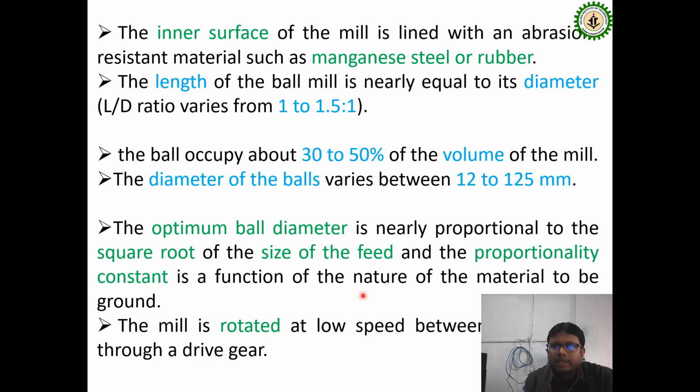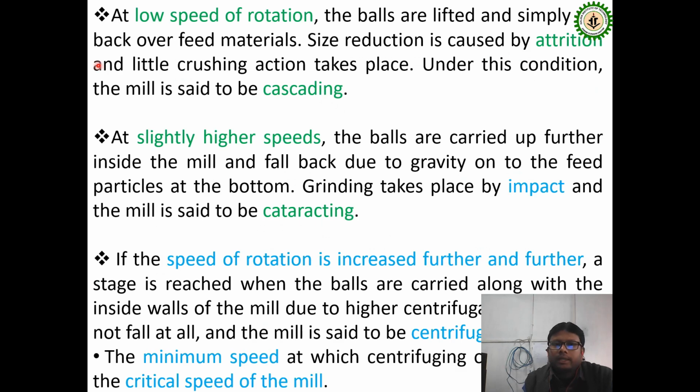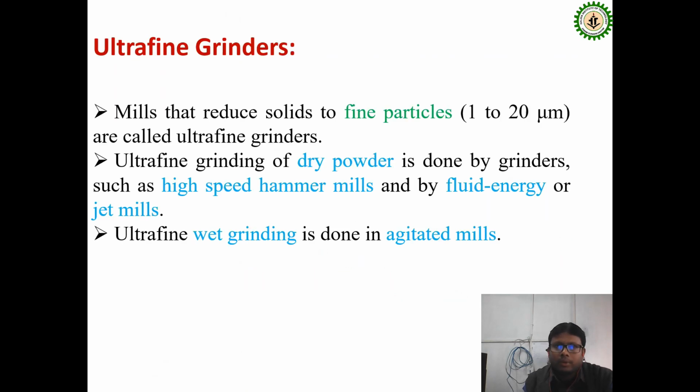Some other criteria: the optimum ball diameter is nearly proportional to the square root of the size of the feed, and proportional to a constant that is a function of the nature of the material to be ground. The speed can be kept low or increased further, so depending on that, a minimum speed is required, and another applicable parameter is the critical speed of the ball mill operation.